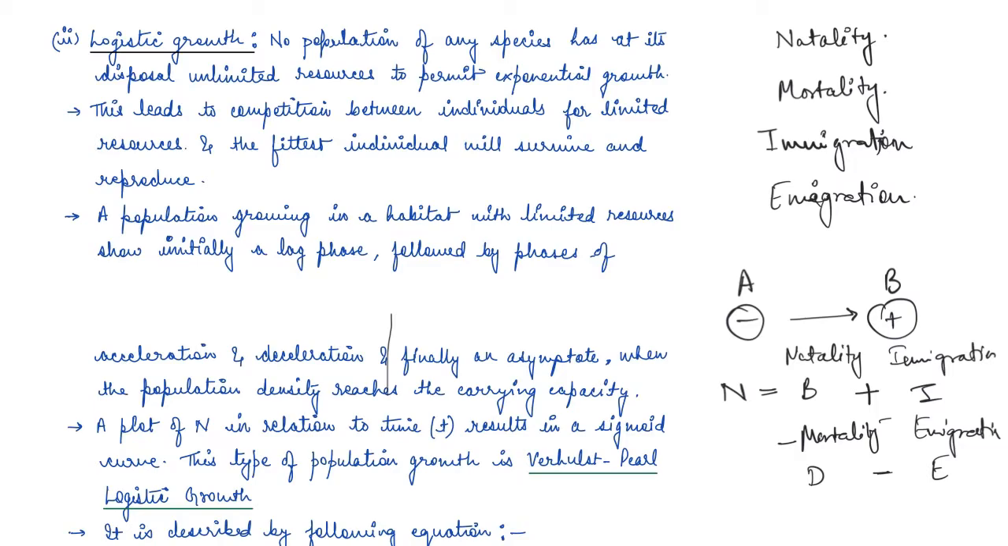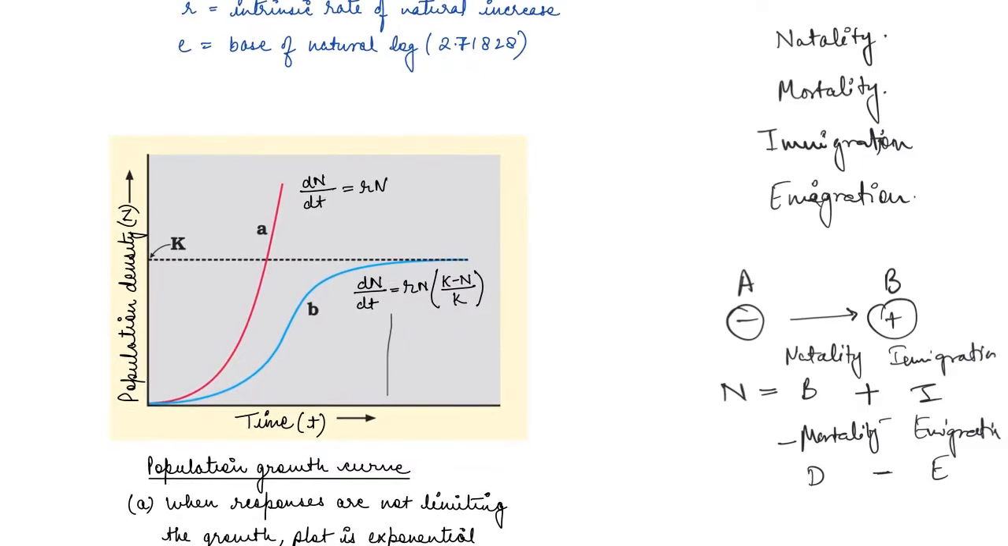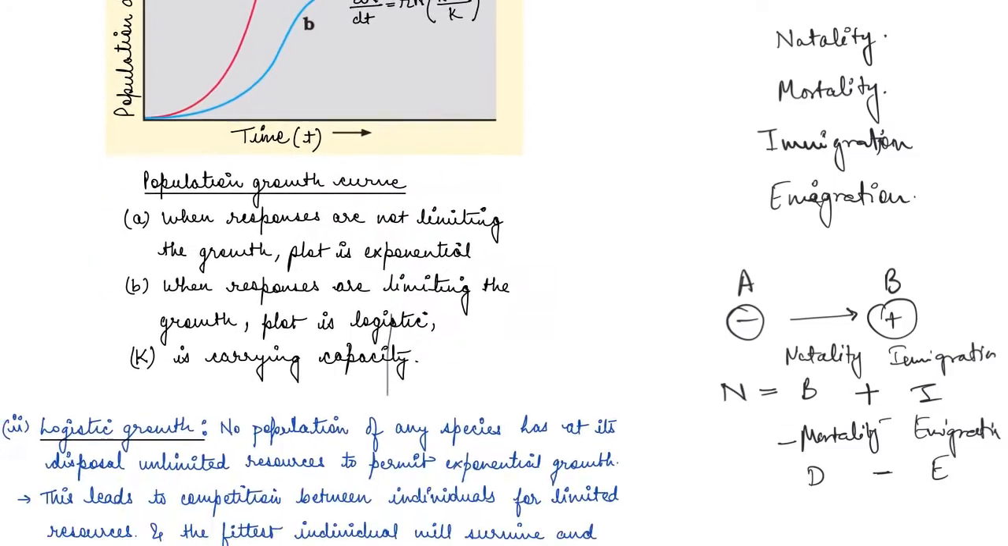Initially, there is a lag phase, then it accelerates, and then it slows down again, and finally, it becomes a stagnant phase, right? So this is what we saw here: there is a lag initially, then suddenly it is accelerating, then all of a sudden it starts decreasing, and then there is a stagnancy in the growth.